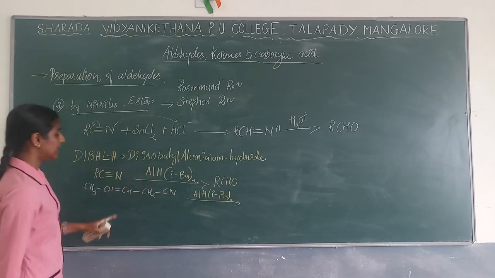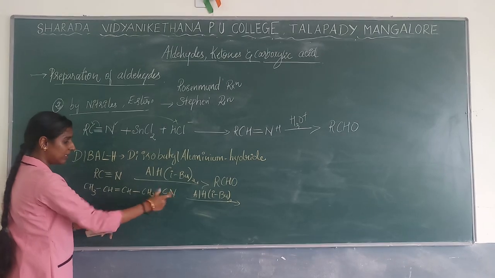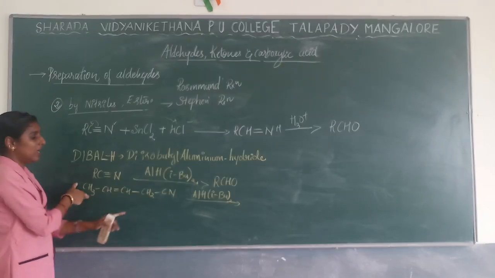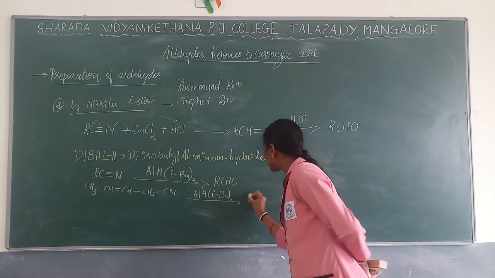So what will be the product? See, your nitrile group is present over here. This is your R group. Okay. So what will you get as the product? How will you get it as a product?